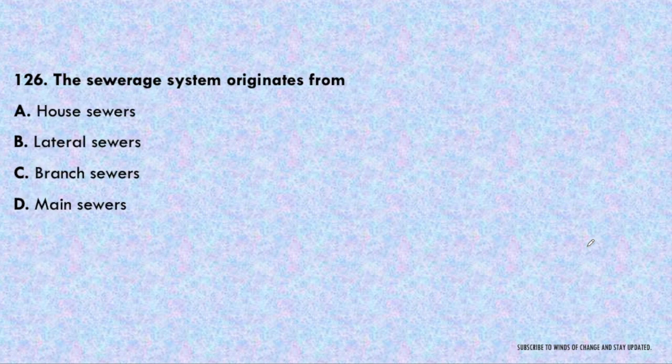Next question, the sewerage system originates from house sewer, lateral sewer, branch sewer or main sewer. Very easy question. The sewerage system will originate from house sewer only, then it will go to the lateral sewer. From that it will enter into branch sewer to main sewer. Main sewer to it will go for trunk and outfall sewer, where it will be taken to the treatment unit.